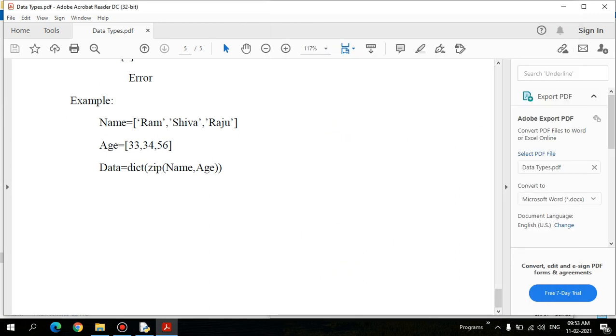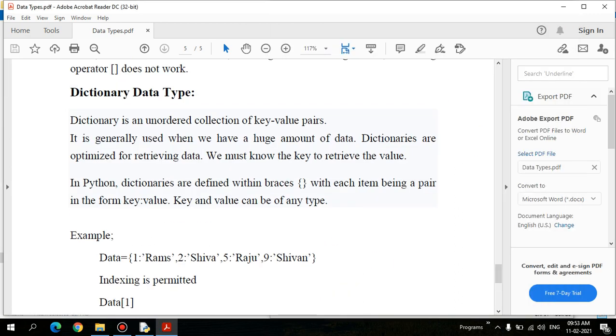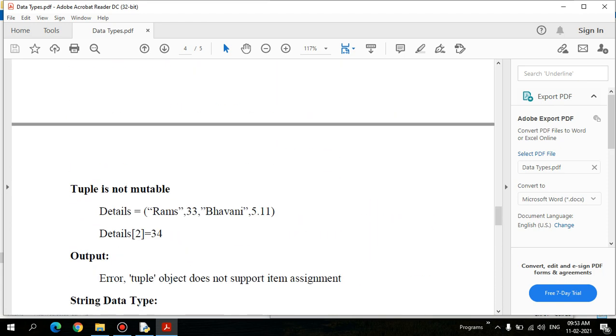So let's see the rest of the things. These are all the basic data types supported in Python programming. Let's see the other data types, the derived data types of Python programming, maybe in the next class. Thank you.